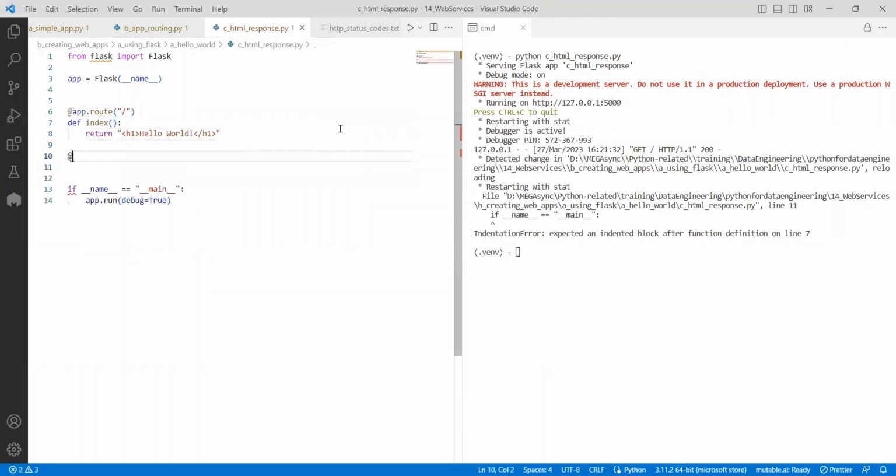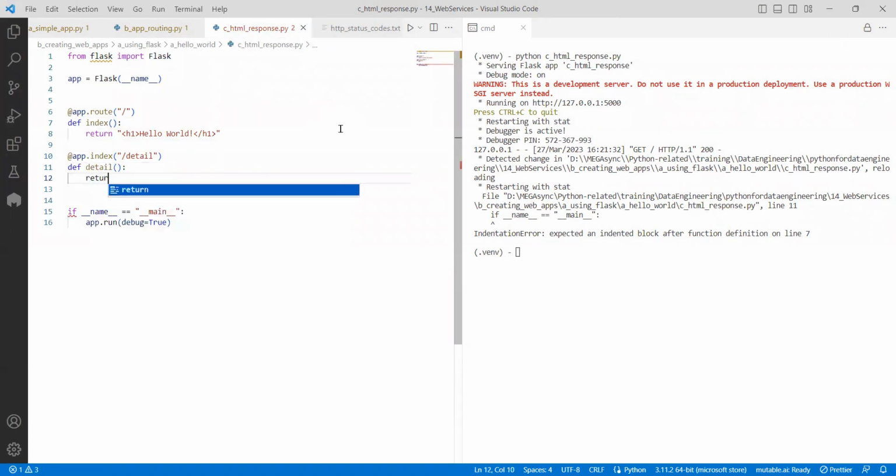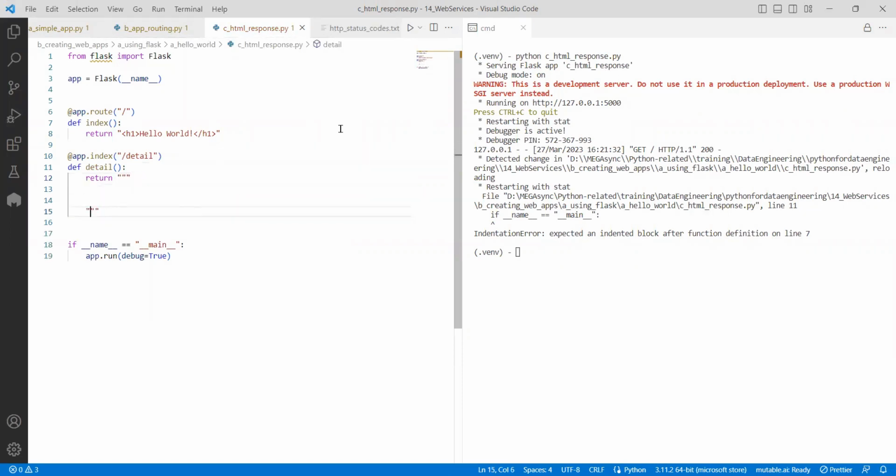Say, app.route of detail. Detail is one endpoint I wrote. Define detail, and here return. I am using triple quotes. Triple quotes mean I can go for multiple lines, right? I can show multiple things. So there was something like h1 hello world, then closing h1. You need to write it like this.